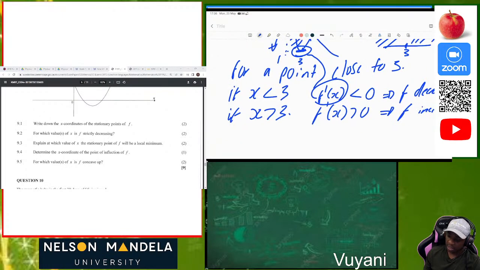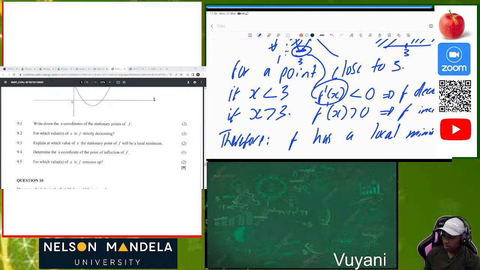So now we can actually say that therefore f has a local minimum at x is equal to 3. It has a minimum at x is equal to 3.